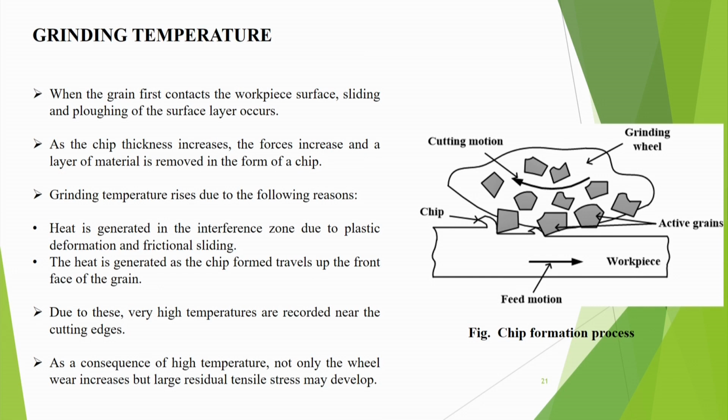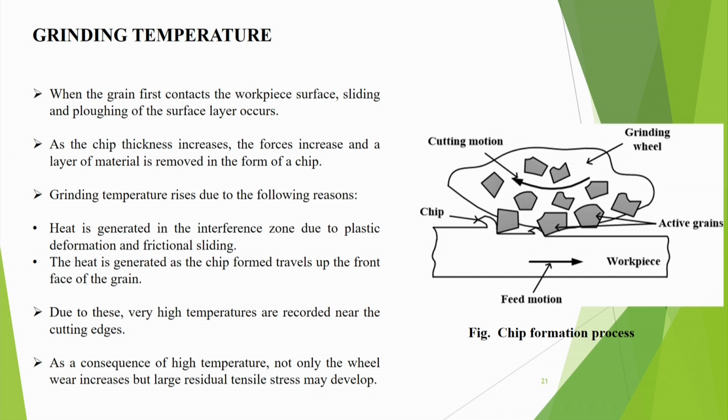Now, grinding temperature. When the grain first contacts the workpiece surface, sliding and ploughing of the surface layer occurs, and then as the chip thickness increases, the force increases and a layer of material is removed in the form of a chip. Grinding temperature rises due to the following reasons.